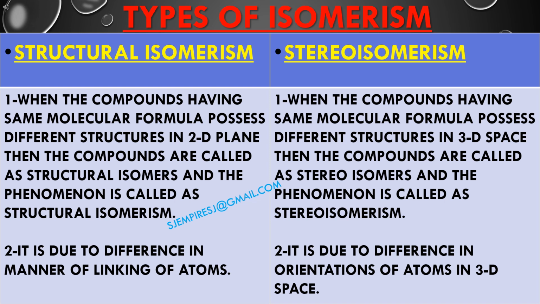Now covering types of isomerism, there are the following two types, that is structural isomerism and stereoisomerism. In case of structural isomerism, the compounds have the same molecular formula but they possess different structures in two-dimensional plane. The isomers are called structural isomers and the phenomenon is regarded as structural isomerism. Structural isomerism arises due to difference in the manner of linking of atoms in two-dimensional space.